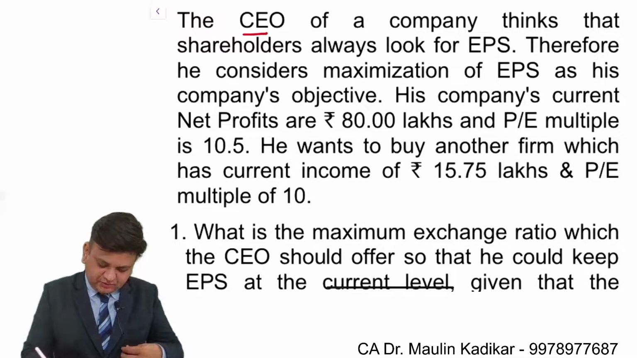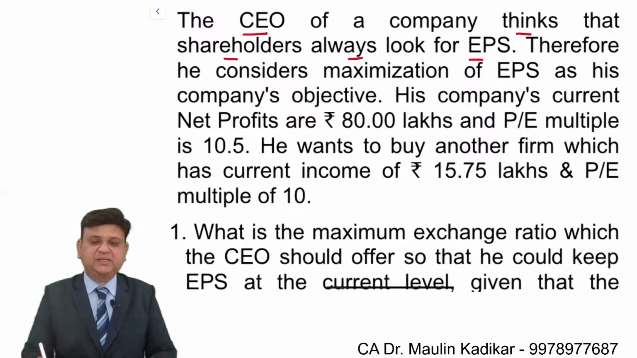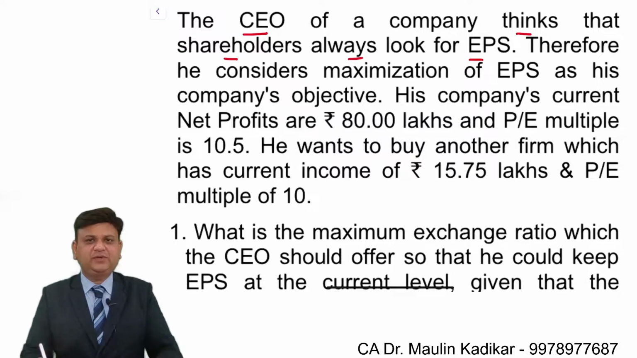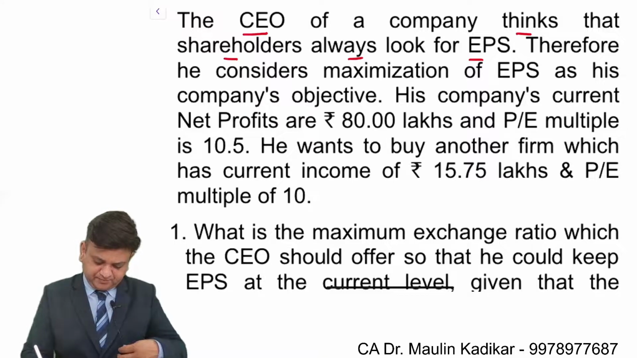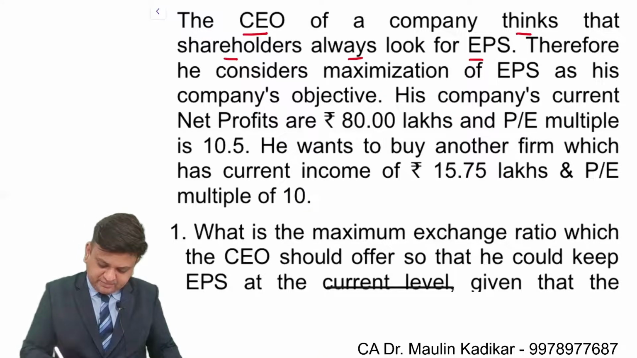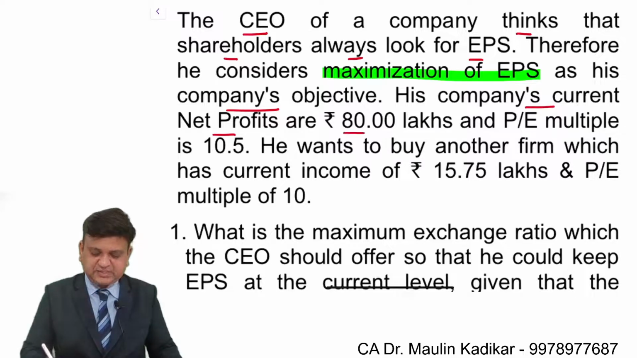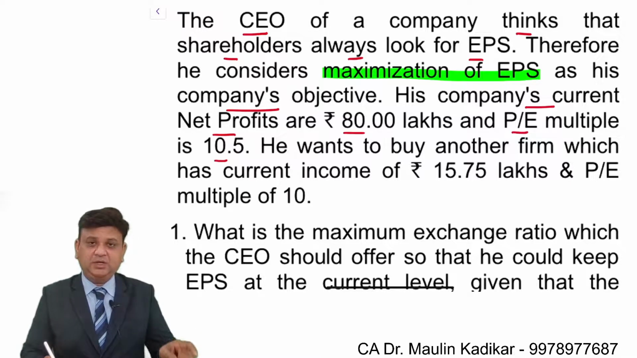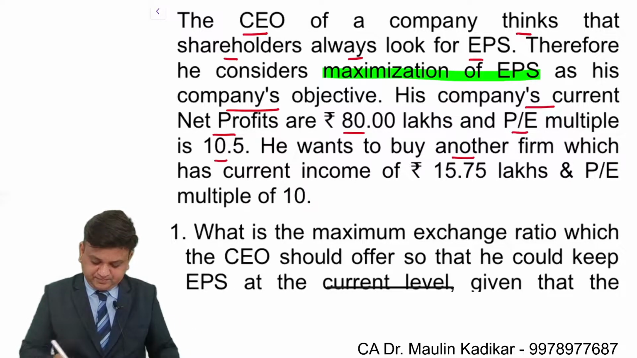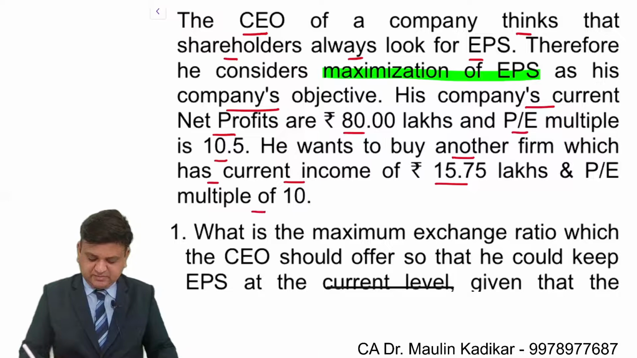The chief executive officer of a company thinks that shareholders always look for EPS. So the company's chief executive officer feels that shareholders are always more concerned with what the EPS is. Therefore, he considers maximization of earning per share as his company's objective. His company's current net profit is rupees 80 lakhs and the price earning ratio is 10.5. He wants to buy another firm which has current income of 15 lakh 75,000 and a price earning multiple of 10.